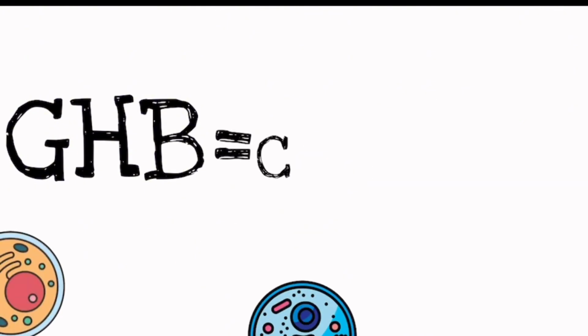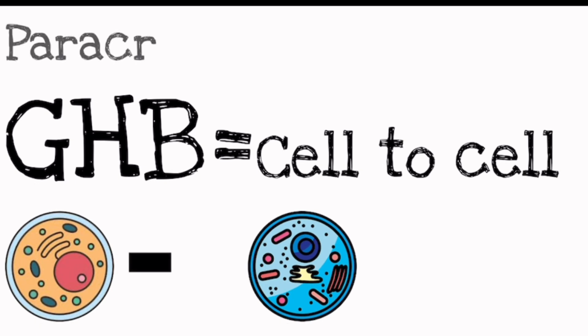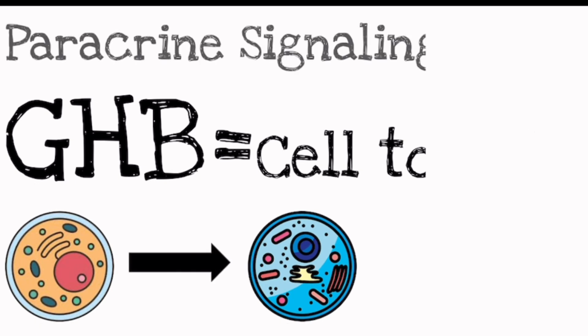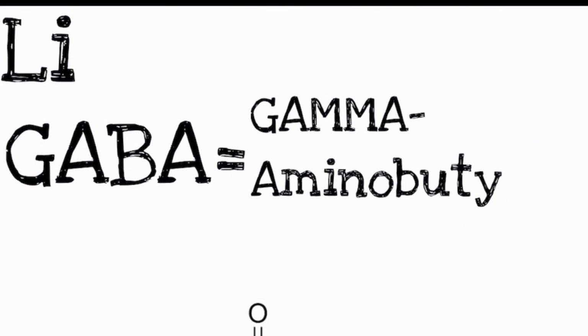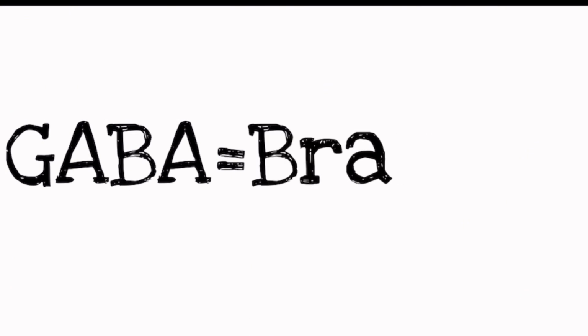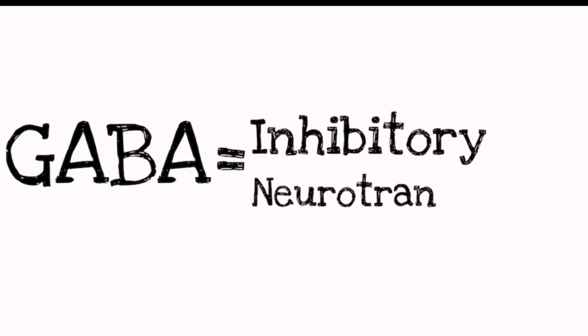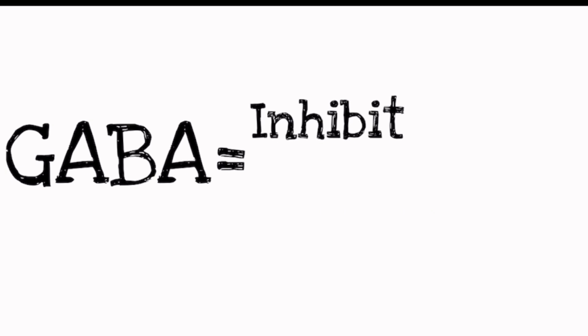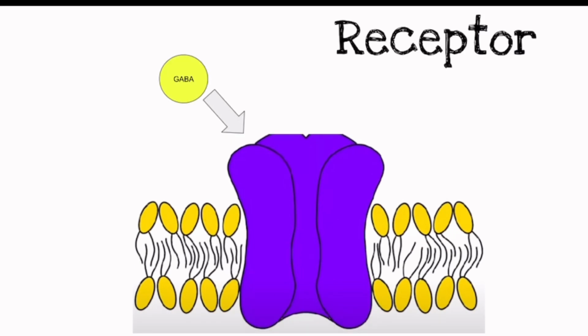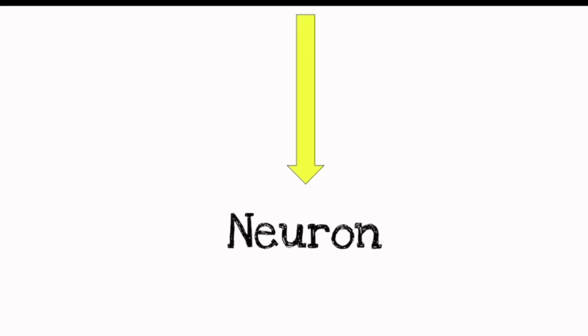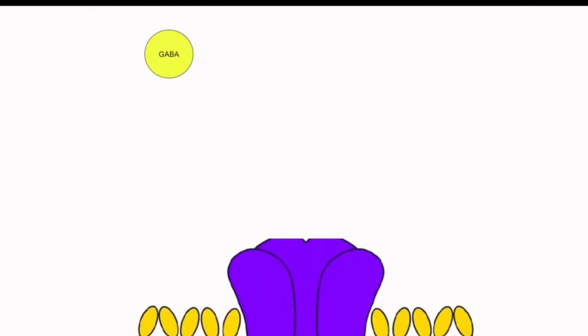GHB goes through short-distance cell-to-cell communication, otherwise known as paracrine signaling. During the normal transduction pathway, the ligand GABA, otherwise known as gamma-aminobutyric acid, which also comes from your brain, is an inhibitory neurotransmitter. GABA stops chemical messages from passing from one nerve cell to another nerve cell. When GABA reacts with a receptor of a neuron, it lowers the chance of the neuron making an action. The normal response to GABA has a calming effect due to fewer neurons being fired.